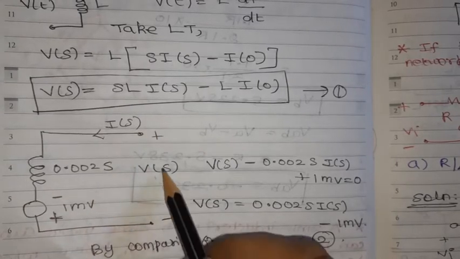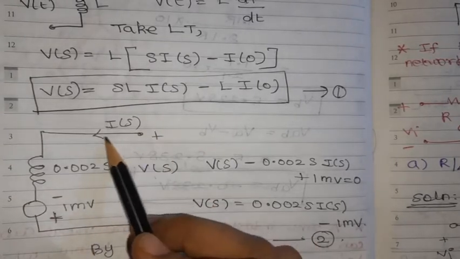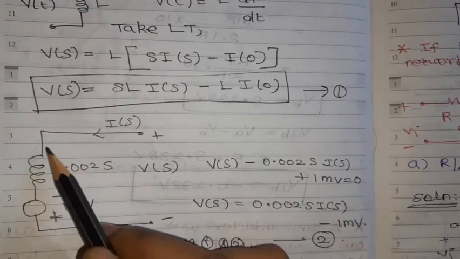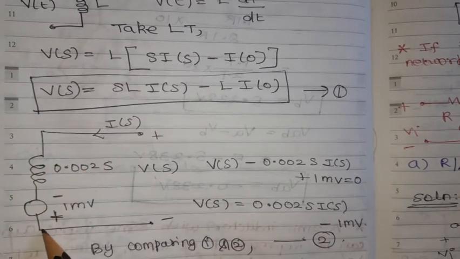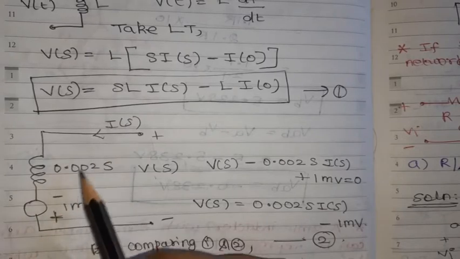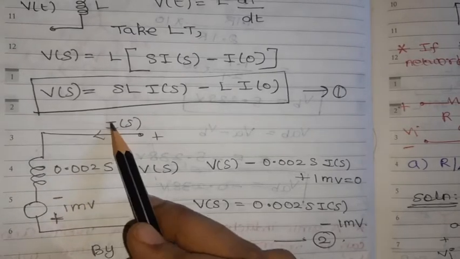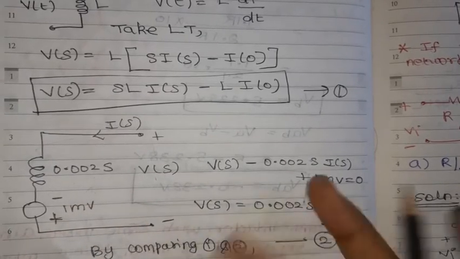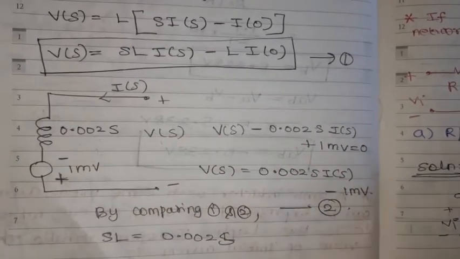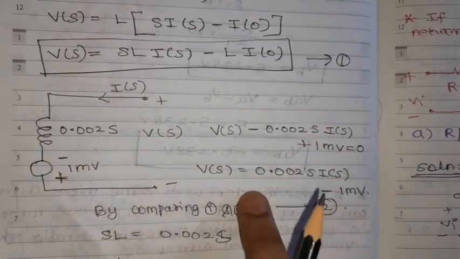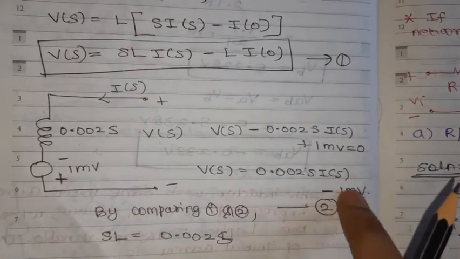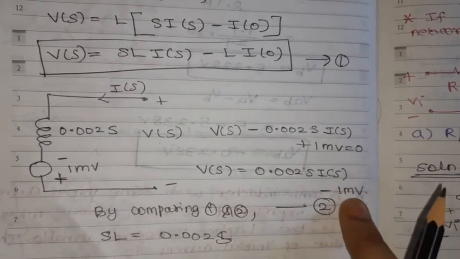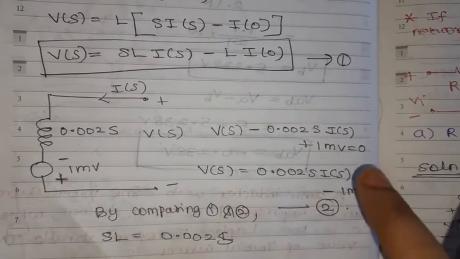So when leaving, V of s minus 0.02 s. Here also leaving means plus 0.02 s into I of s. Then plus 1 millivolt equal to 0. So from that, V of s is equal to 0.002 s into I of s, going to that side, minus 1 millivolt. So take this as equation 2.